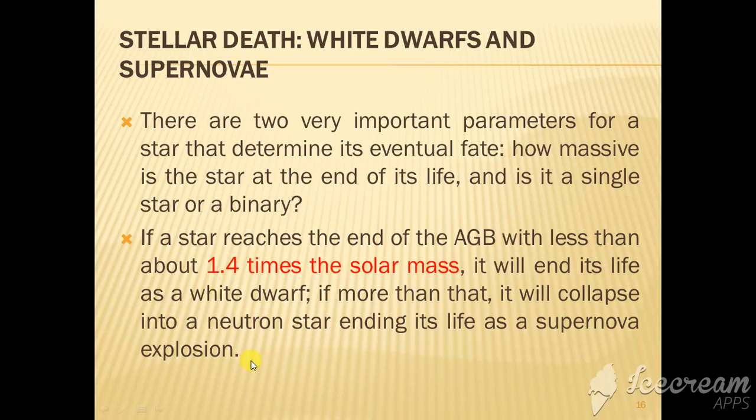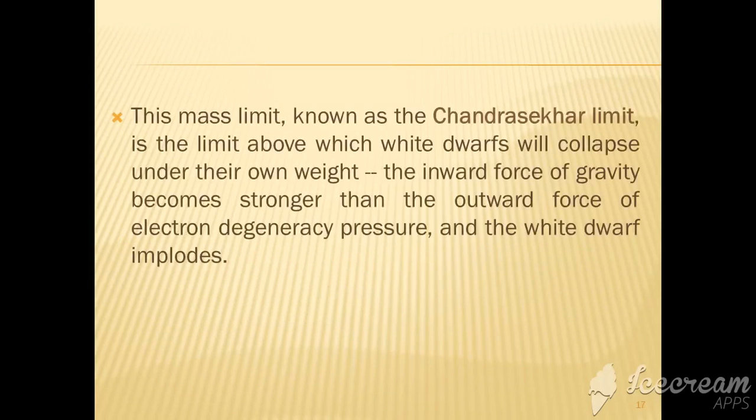So we have heard here two new terms, white dwarf and neutron star. If at the end of the AGB period the mass of the star is less than 1.4 times the solar mass, the final stage of the star's life will be a white dwarf. But if its mass is above 1.4 times the solar mass, it will end as a neutron star after the supernova explosion. This mass limit, very important, known as the Chandrasekhar limit, is the limit above which white dwarfs will collapse under their own weight.